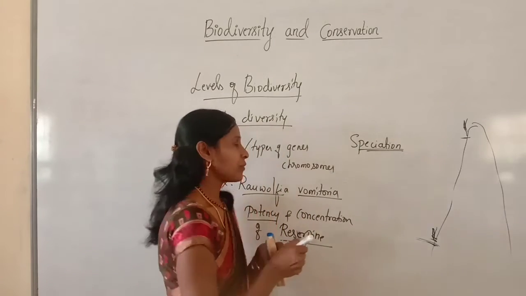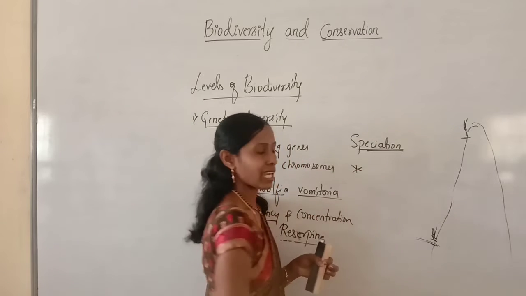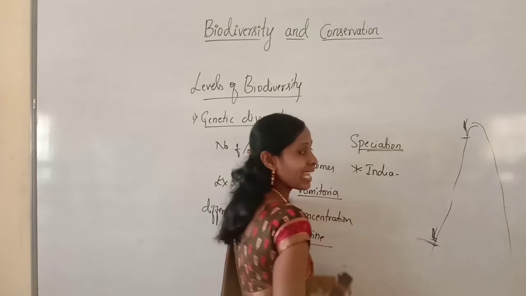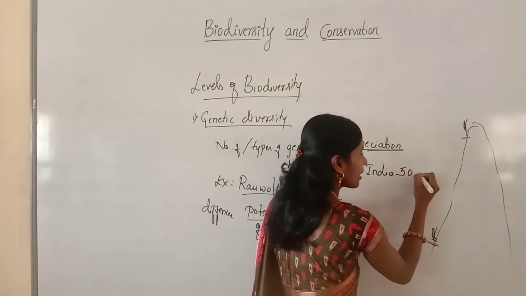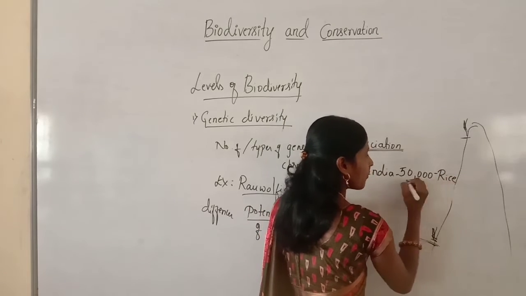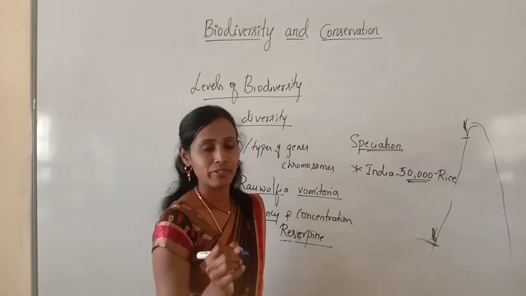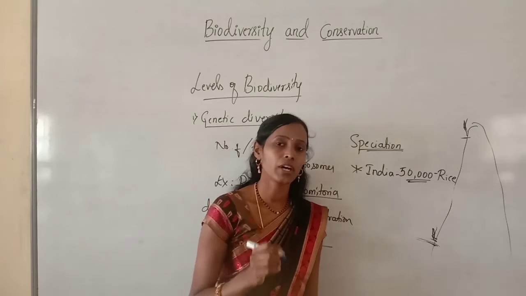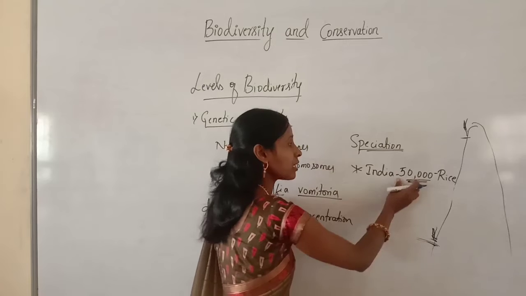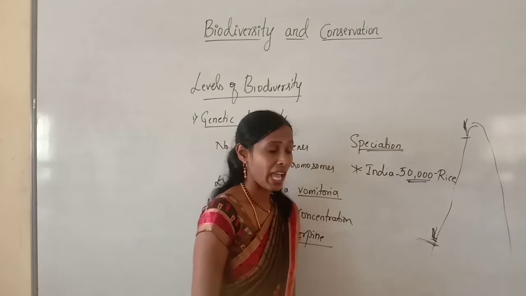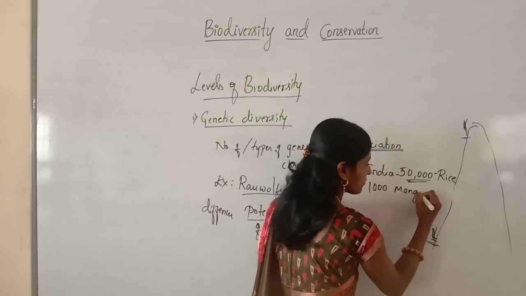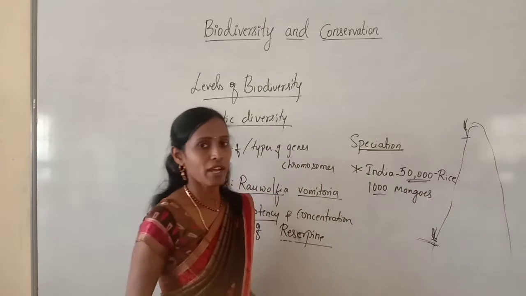And here we need to discuss a few more things about genetic diversity in India. India has more than 50,000 varieties of rice. The number is very important in this chapter. The number of species we should remember. In India we can find more than 50,000 varieties of rice and 1,000 varieties of mangoes.